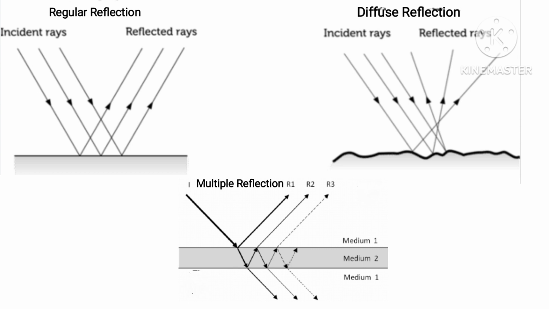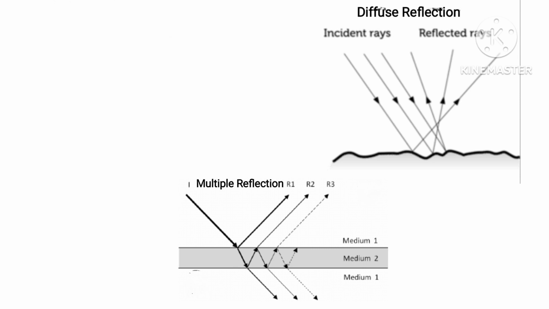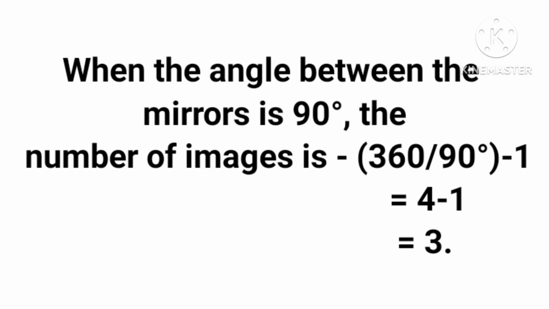The number of images of an object placed between two mirrors can be found from a formula. When the angle between the mirrors is 90 degrees, the number of images formed in the kaleidoscope is given by 360 divided by 90 degrees, minus 1, that is 4 minus 1 equals 3, where 3 is the total number of images formed in the kaleidoscope. Using this formula, we can easily calculate the multiple images formed in the reflection of light.